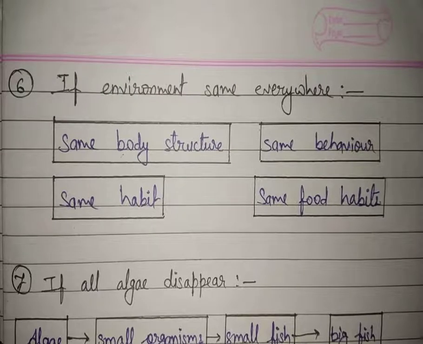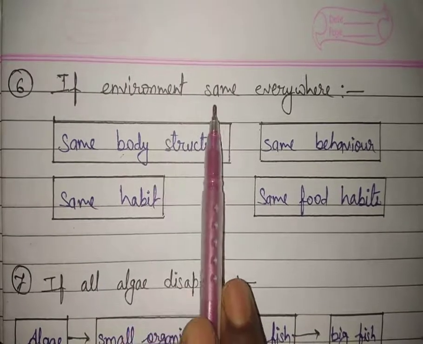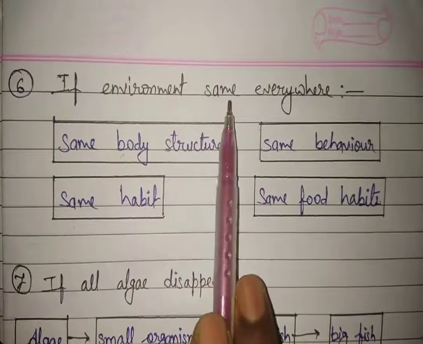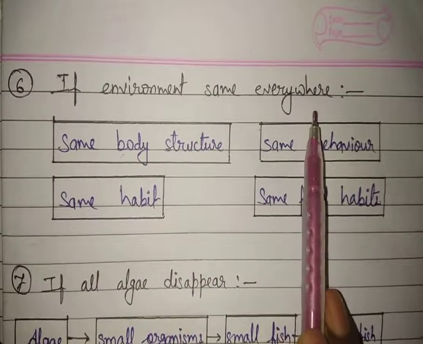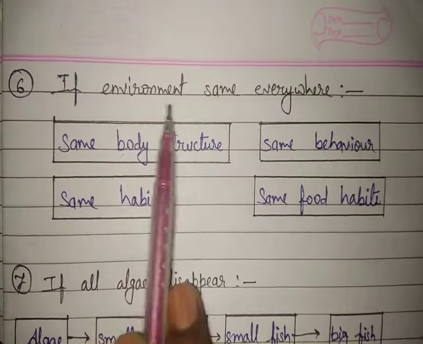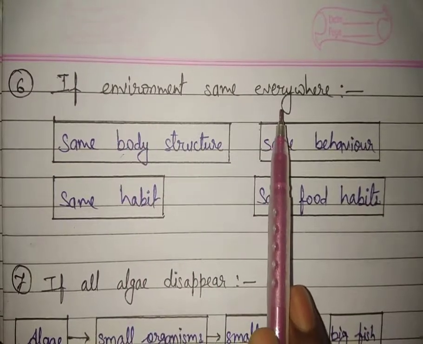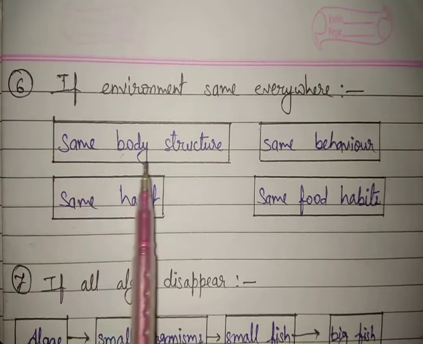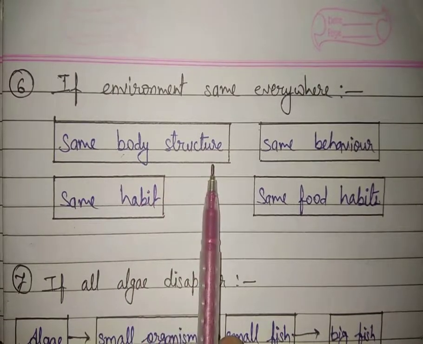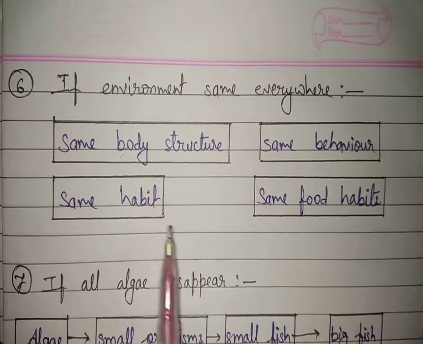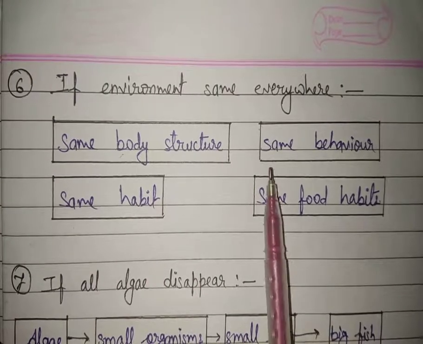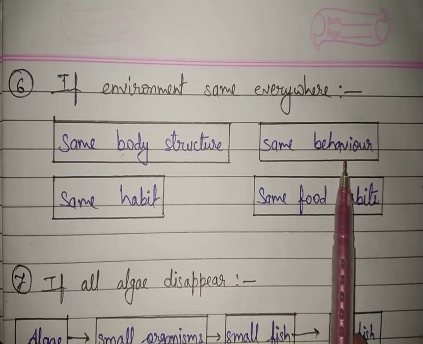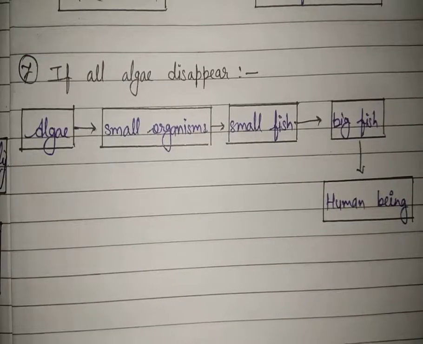Next point. Students, what will happen if the environment is the same everywhere? Yes, if the environment of a place is the same everywhere, then you will see the same animals, the same body structure, the same habits, the same food habits and the same behavior of every living organism.